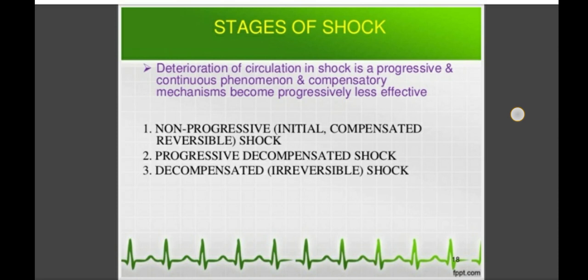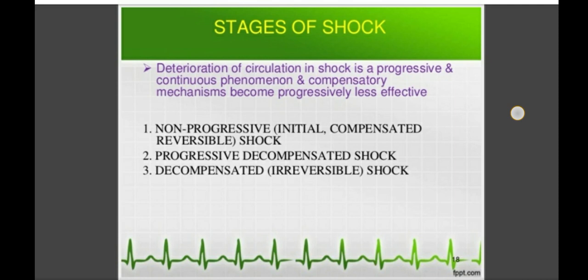As it goes from the reversible stage toward the irreversible stage, step by step the patient goes toward either recovery or death.